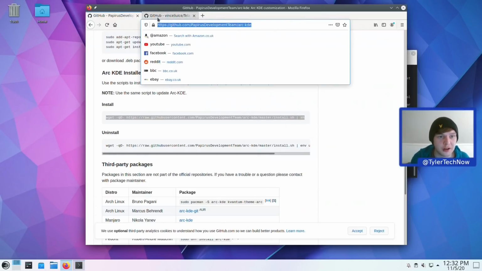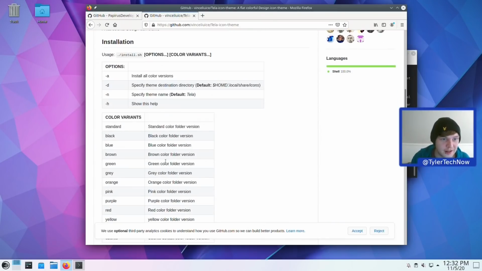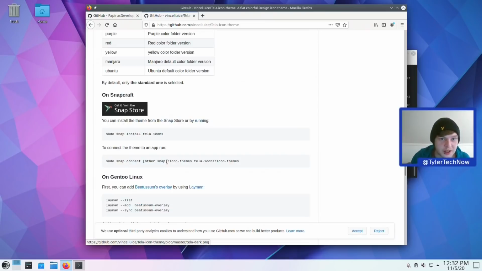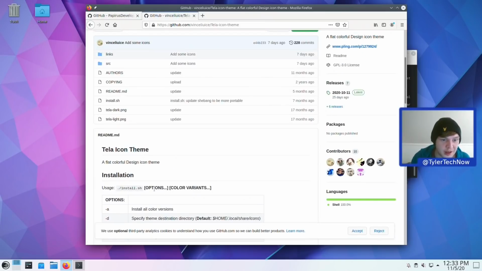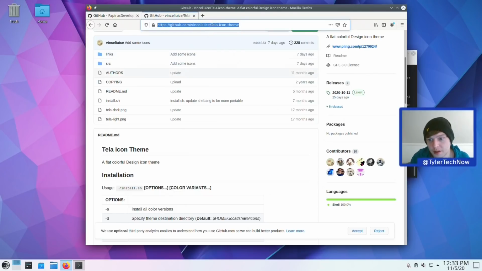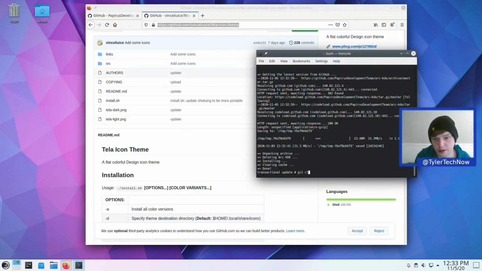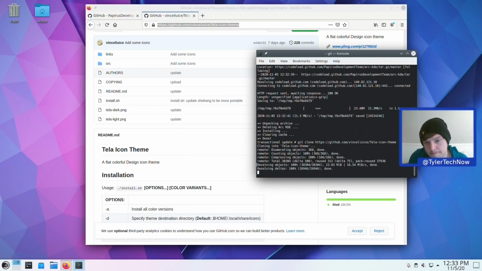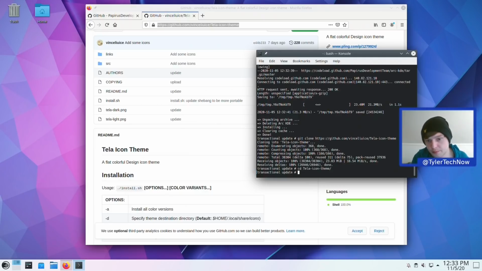And now we want to go ahead and do that same thing with the Tailor icons. So what's the score here? We're probably going to need to clone this GitHub and then just do the install.sh like so. So let's grab this URL and let's go git clone, copy that bad boy over. Okay, and now we want to cd into it. Right, so what is it? install.sh. So I'm just going to chuck a sudo there as well, see what happens.